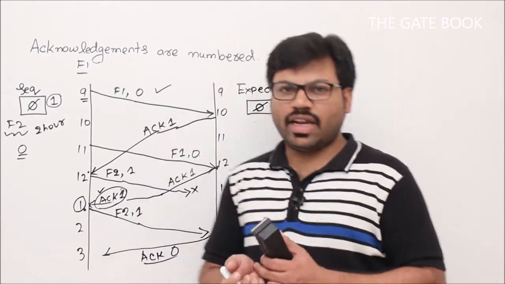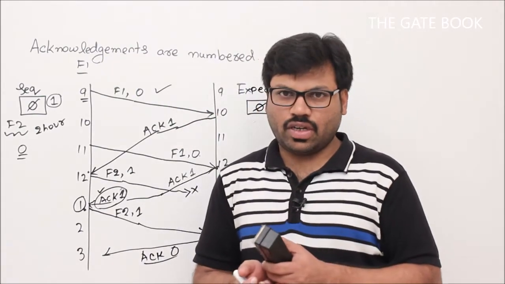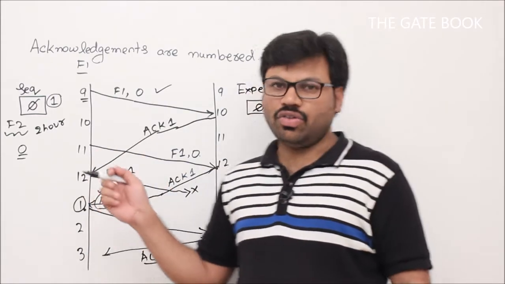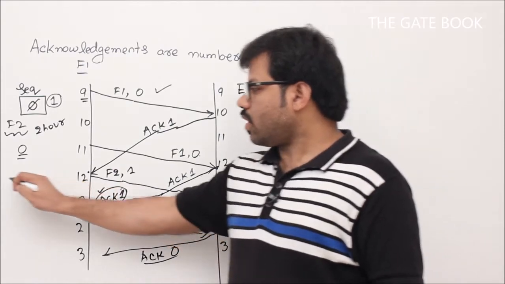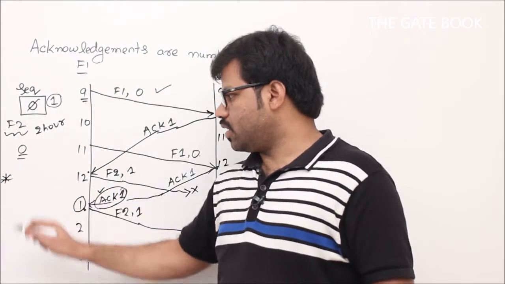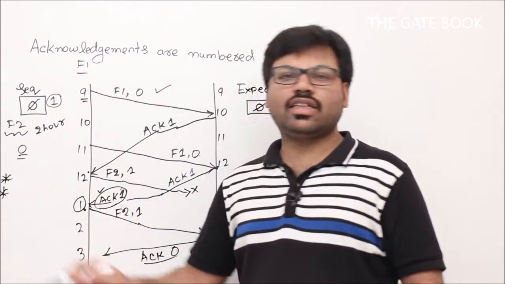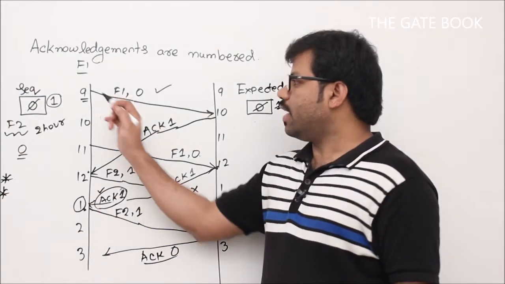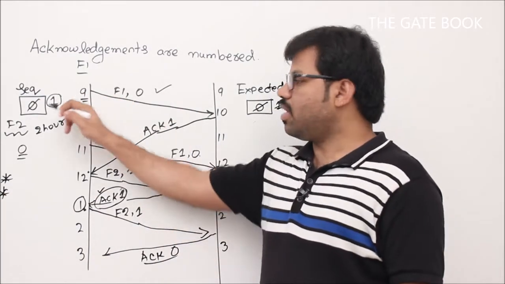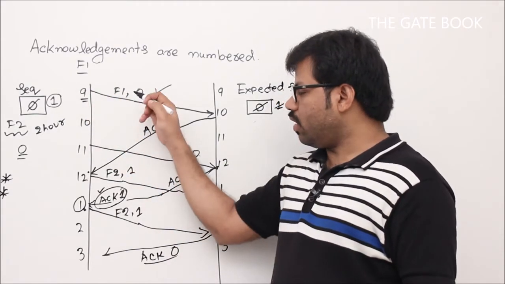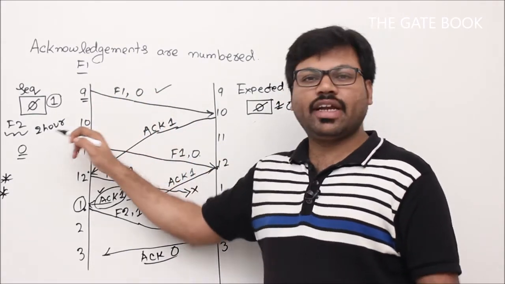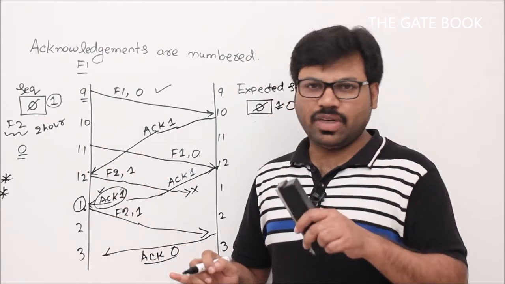Now let's summarize the complete stop and wait protocol. In stop and wait protocol ARQ, we have timers. Second thing, we have sequence numbers, and we have acknowledgements. These are the three things. First of all, the sender sends a frame and the timer will begin. Now, if before getting the acknowledgement the timer times out, then you have to retransmit that frame.